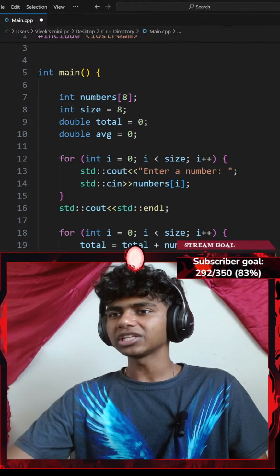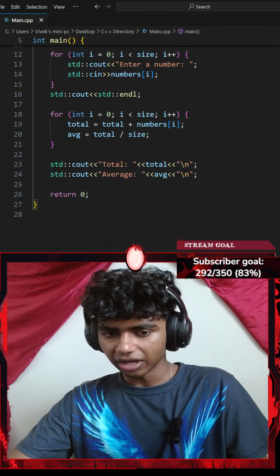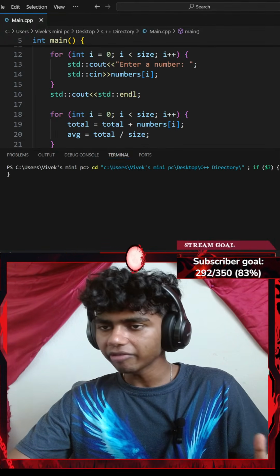Although I do know I need to use my include iomanip. I remember there was something like a standard precise or something that I had to use. I forgot what it was. For now, let me hit Control S to save the code and run the command.